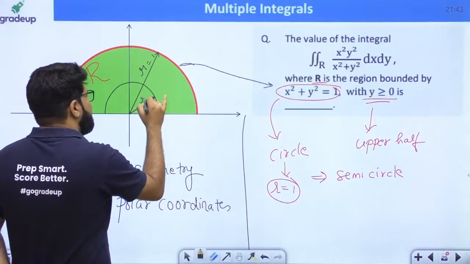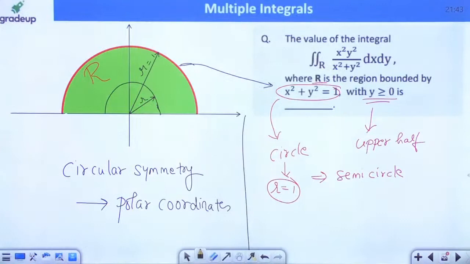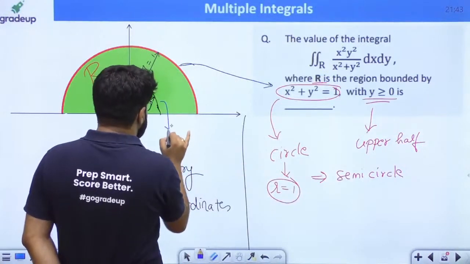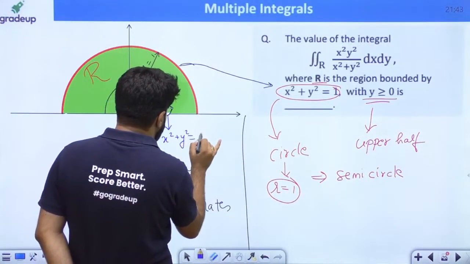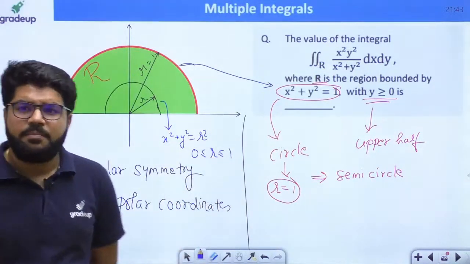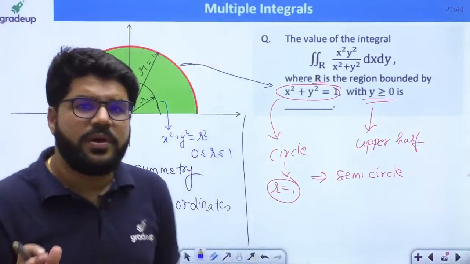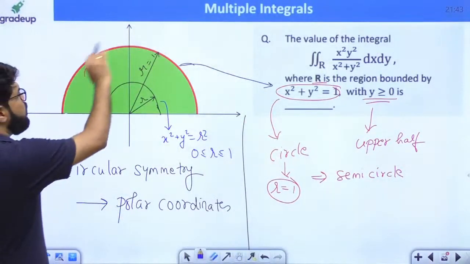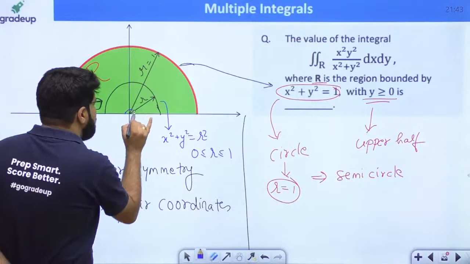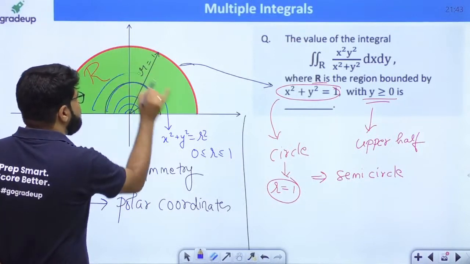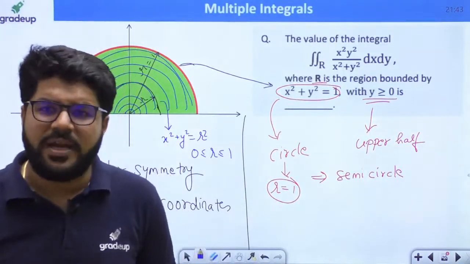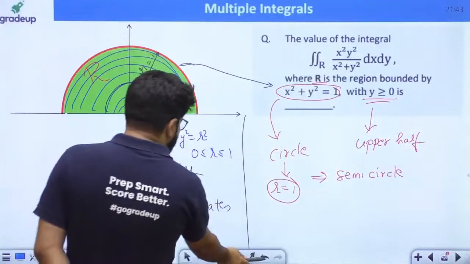Let me take any general circle within this region that has a radius equal to r. That means there is a circle whose equation is x square plus y square equal to r square, where r can be between 0 to 1. So rather than splitting into vertical strips, whenever you have circular symmetry, let's break the region into circles having different radii. How will I cover the whole region? One circle, second circle, third circle, fourth circle, fifth circle. When you take so many circles, you get the complete region R.